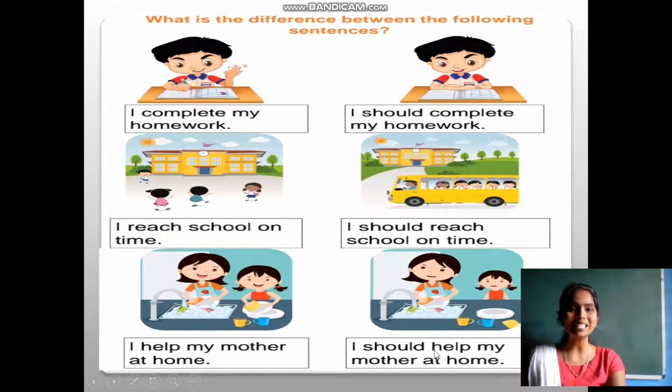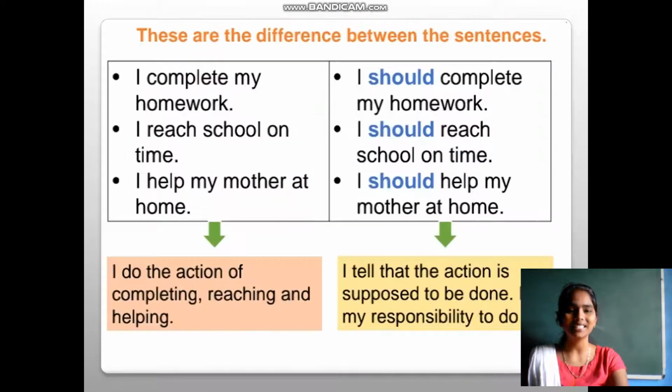So let's learn what the difference is. In the first column sentences, I do the action of completing, reaching and helping. So the action is happening there. In the second column, I should complete, I should reach, I should help. It tells that the action is supposed to be done. It's my responsibility to do.